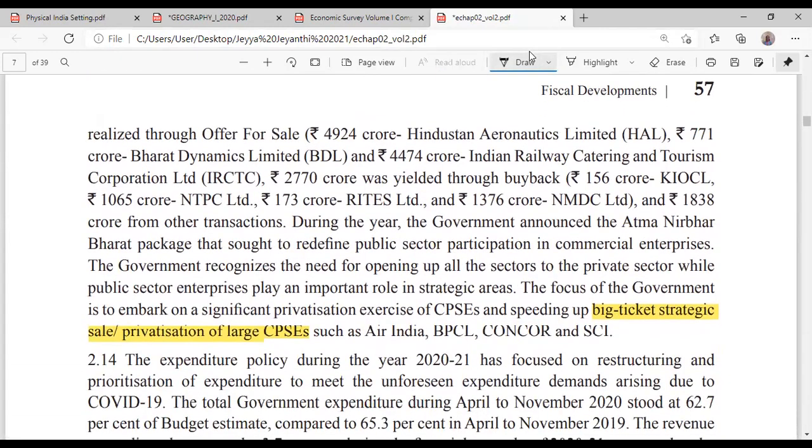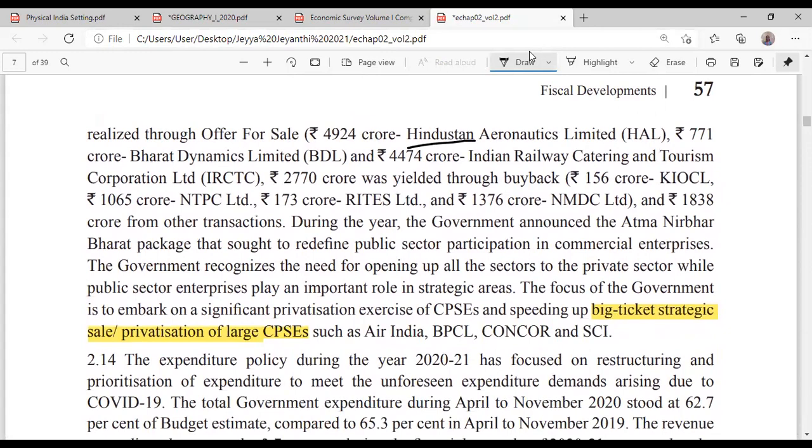They sold something in HAL. Then Concor and SCI, all this they could not sell. IRCTC came, and recently, I think last week, IRFC came.